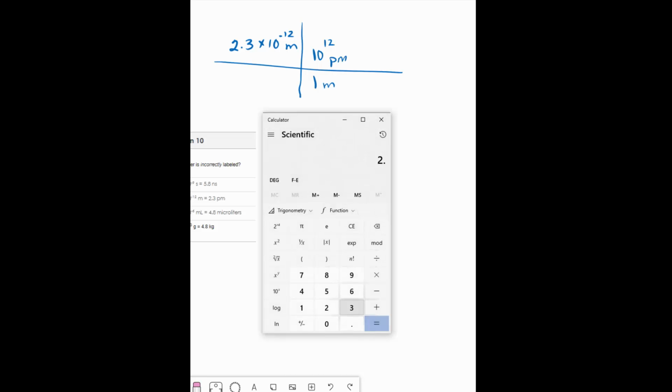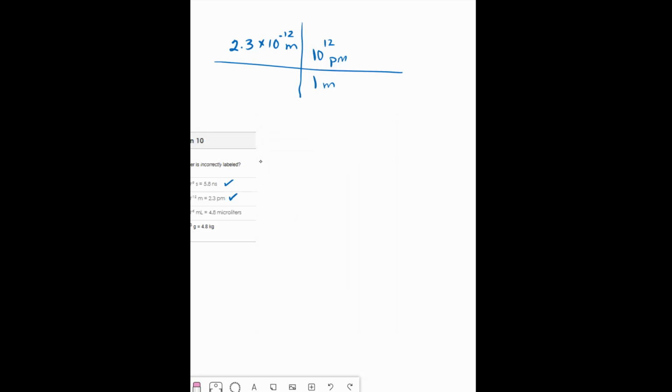So now let's do meters to picometers. I start with 2.3 times 10 to the negative 12 meters, and I need to use the equivalency expression. Well, 1 meter is 10 to the 12th picometers. So I do that arithmetic, 2.3 times 10 to the negative 12 times 1 times 10 to the 12th, and I get 2.3. So 2.3 times 10 to the negative 12 meters is 2.3 picometers. That is correct. Now I'm going to do the grams to kilograms because I've already told you that it's the milliliter one, but I forgot that I should be showing, so I'm going to be showing.